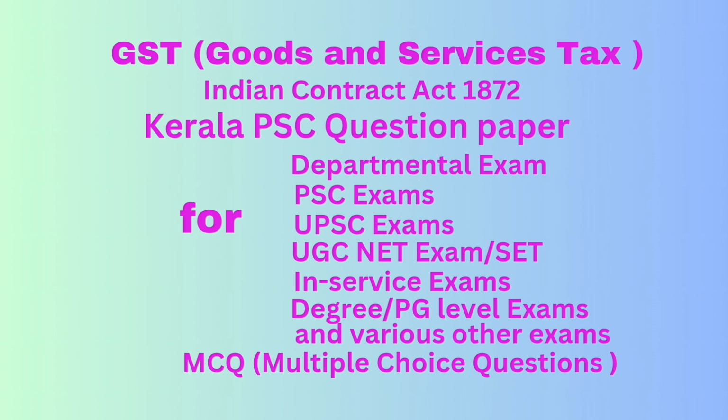Question number 83. The third to 12th letter in the GST registration number denotes. Answer option A, CIN. Option B, PAN. Option C, Aadhaar number. Option D, none of the above. Correct answer option B, PAN.